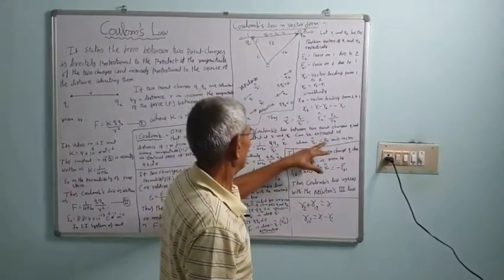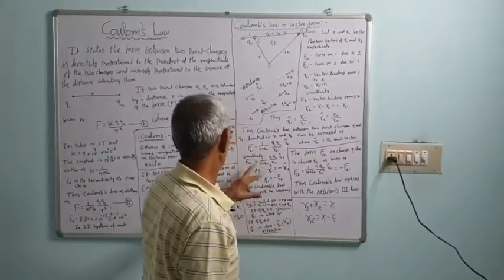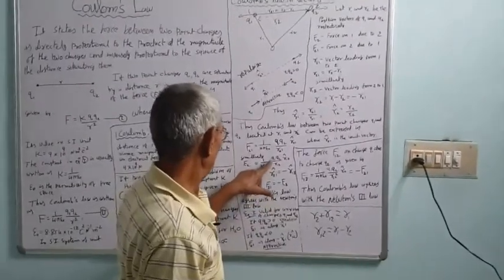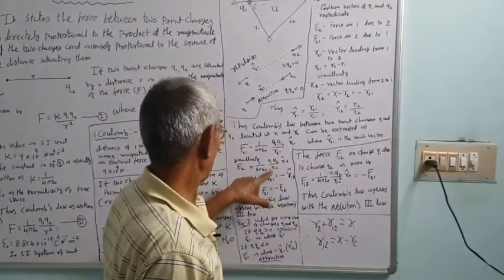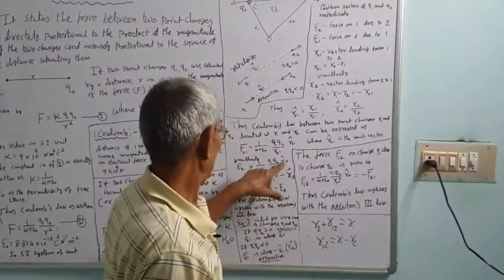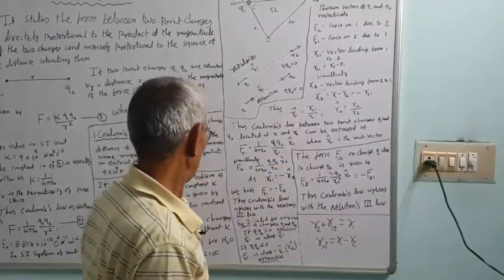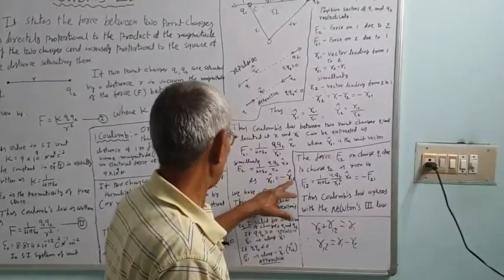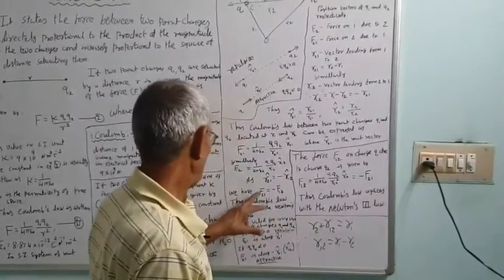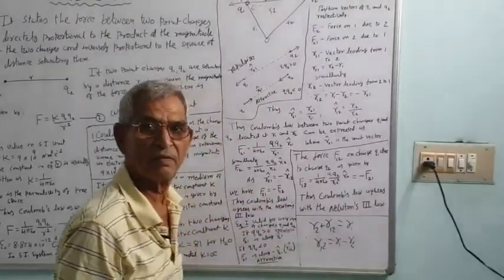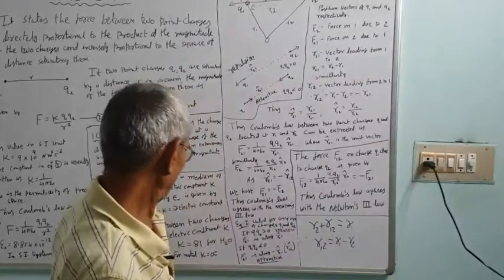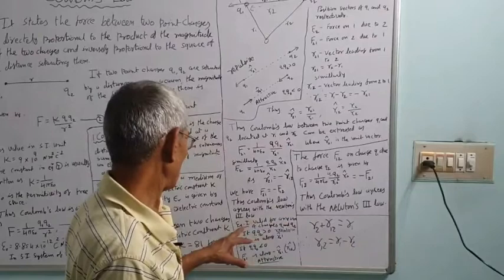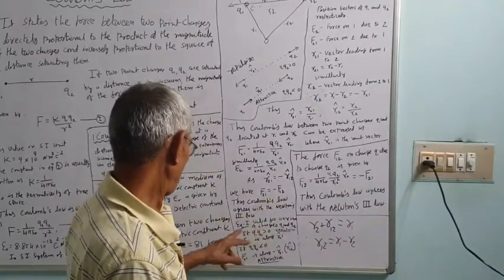Similarly, F12 is equal to 1 upon 4 pi epsilon naught into Q1 Q2 upon R12 square into unit vector R12. As R21 is equal to minus R12, we have F21 is equal to minus F12. Thus, Coulomb's law agrees with Newton's third law, that is, the forces are opposite.